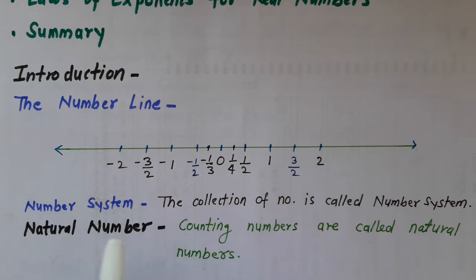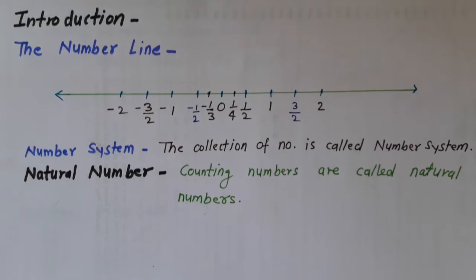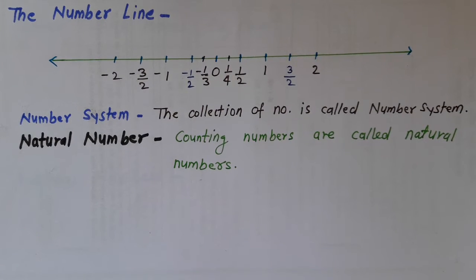So the collection of numbers is called number systems. First is natural numbers. As you know, counting numbers are called natural numbers.